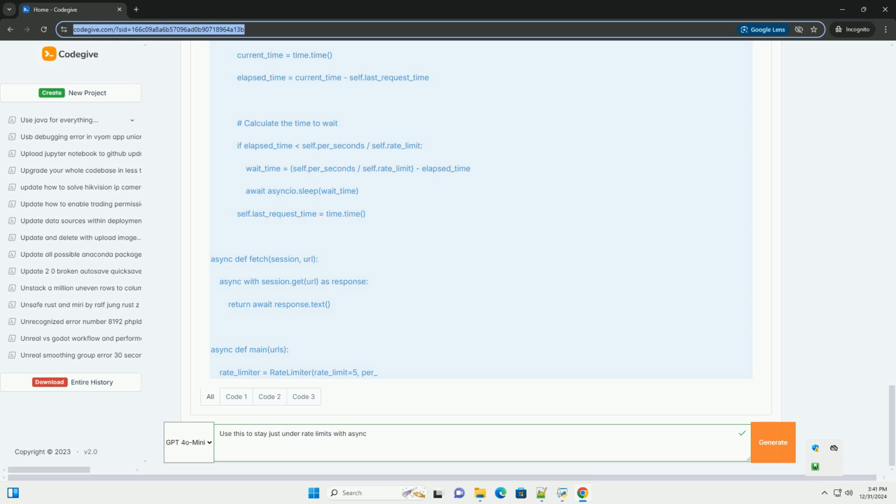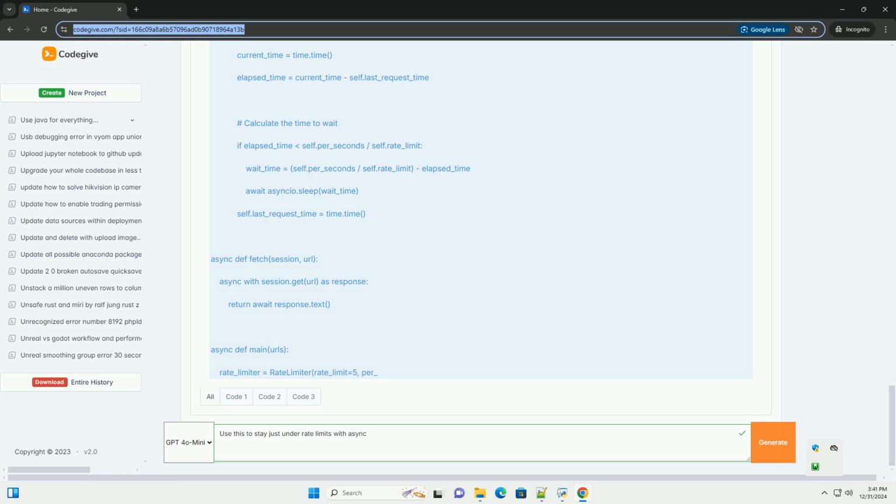Main function. This is the main entry point for your asynchronous tasks. It creates a list of tasks to fetch the URLs while respecting the rate limits. For running the code, the script creates multiple requests in a loop and uses the await rate_limiter.wait call to pause as needed before making each request.